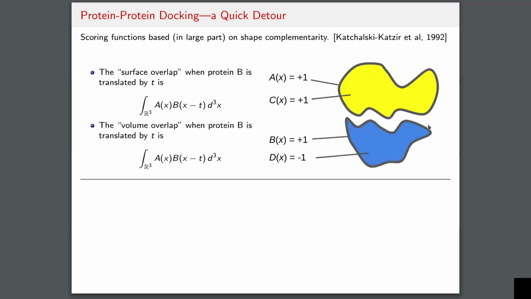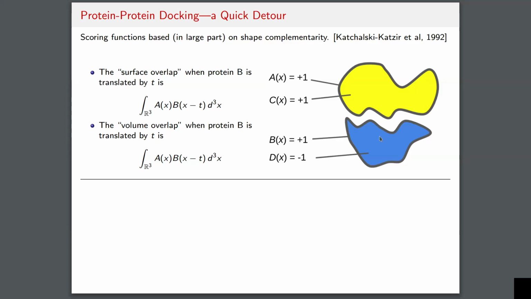You can also have another term that penalizes the steric clash of the two proteins when they interact. So to do that, you define a new function c of x, which is +1 in the interior of the first protein, and another function d of x, which is -1 in the interior of the second protein.